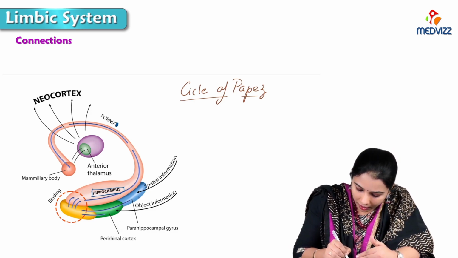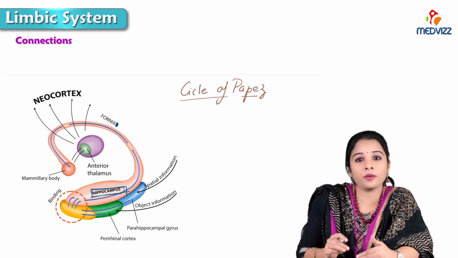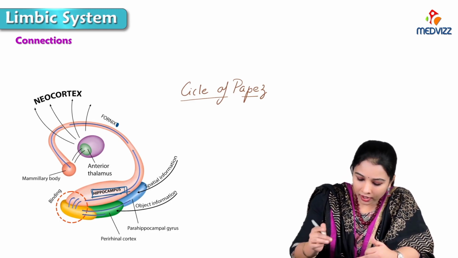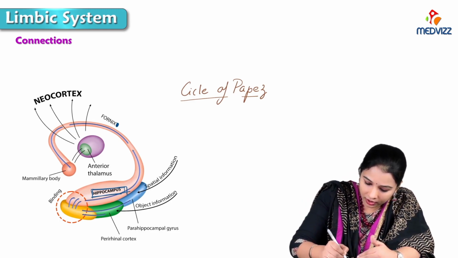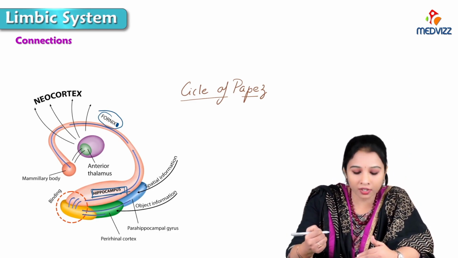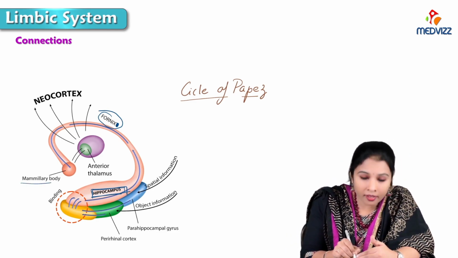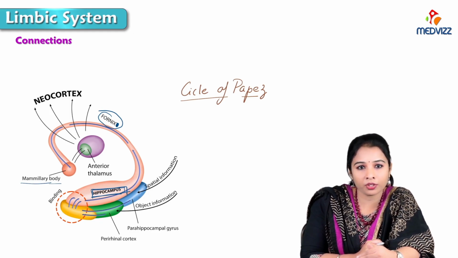From the pyramidal cells of the hippocampus, the connections are to the fornix. You can see here is the fornix. This C-like structure going up is the fornix, and finally they relay in the mammillary body of the hypothalamus.